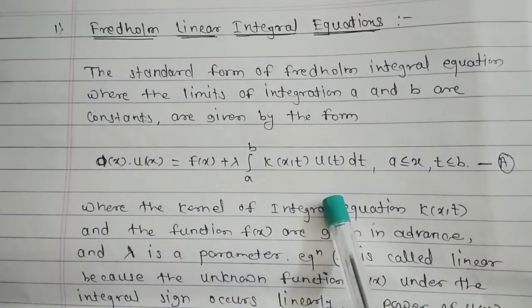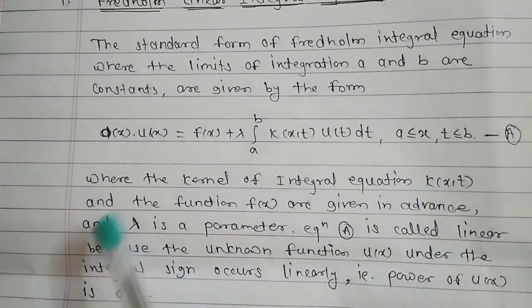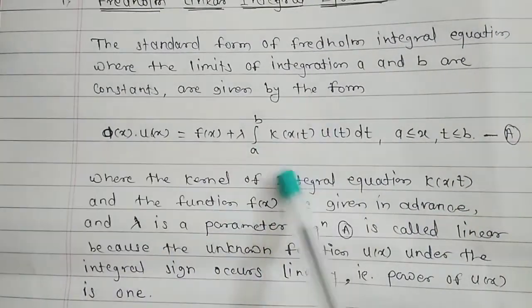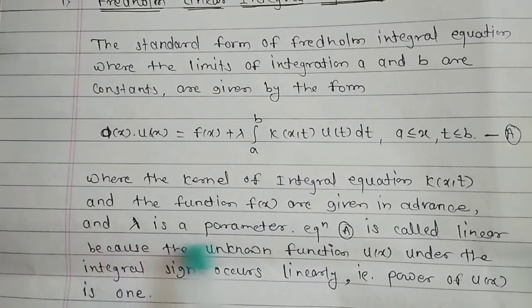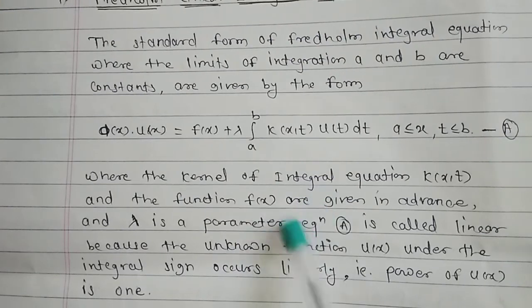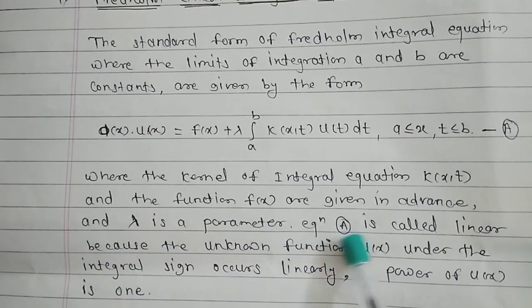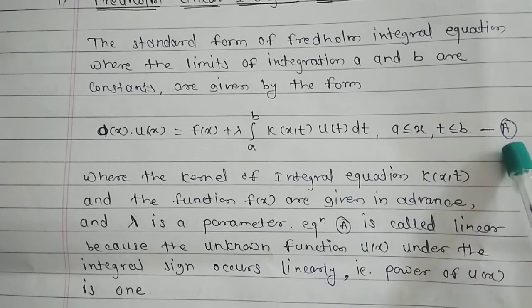You have to remember it. Here the kernel of the integral equation k x t and the function f of x are given in advance, where k of x t is the kernel of the linear integral equation. Lambda, which is present outside the integral sign, is the parameter. The equation is called linear because the unknown function u of x under the integral sign occurs linearly, that is, the power of u of x is 1. We call this equation A.